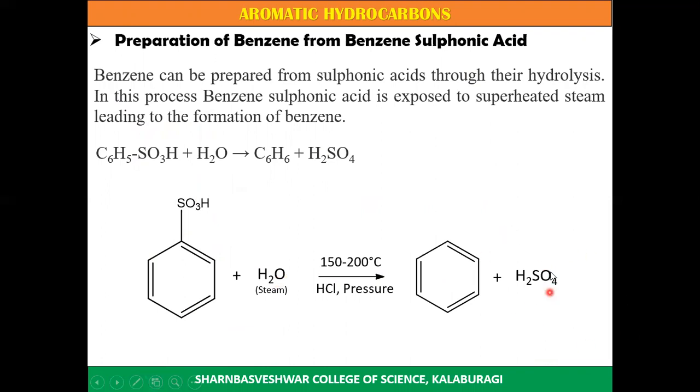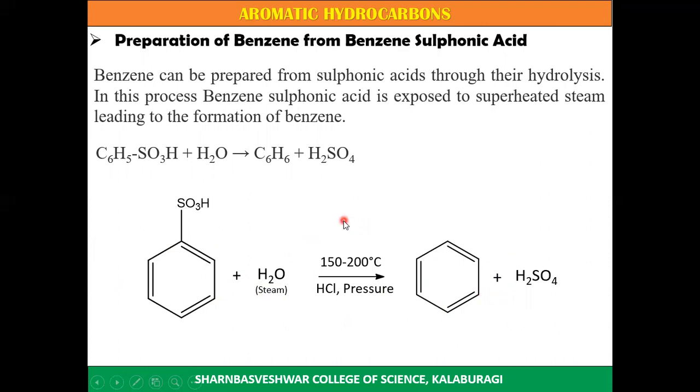And the byproduct is H2SO4. So this is the reaction. When benzene sulfonic acid is heated with superheated steam, it undergoes hydrolysis to give benzene and sulfuric acid.